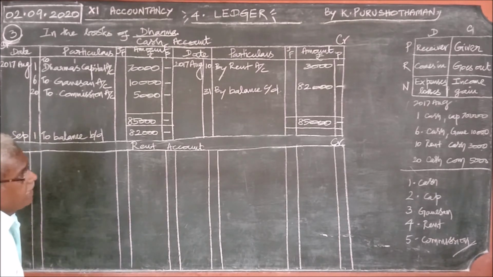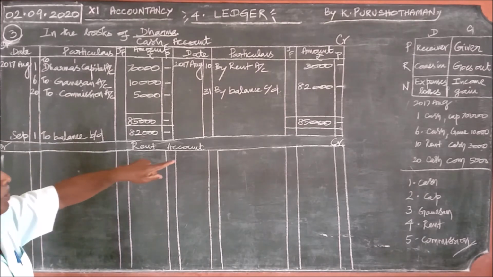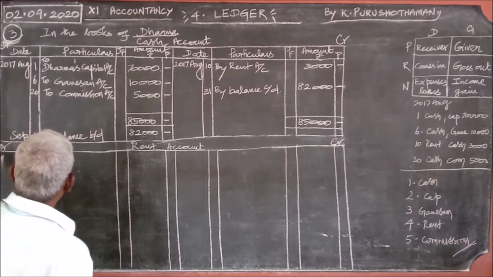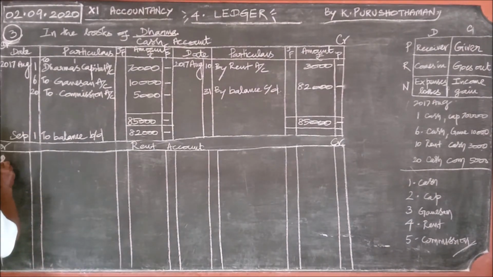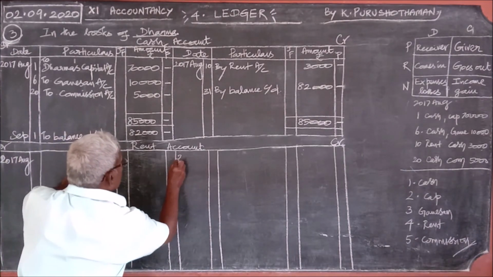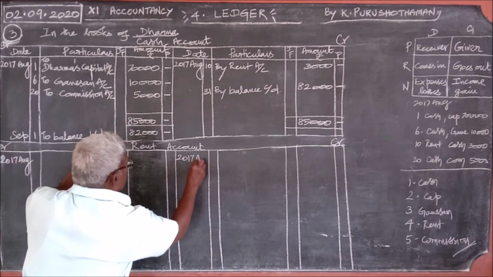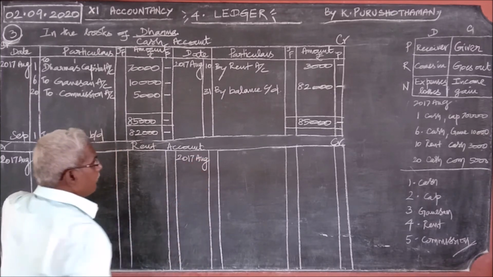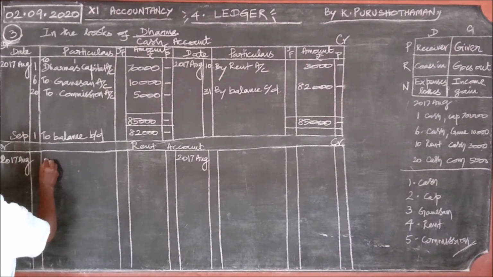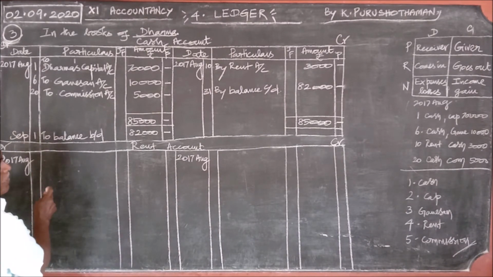So, where is rent? Rent is on the debit, so the entry should be on the debit side. 2017 August. Now rent is on the debit side, so we should pass the entry on the debit side. The date is 10th.